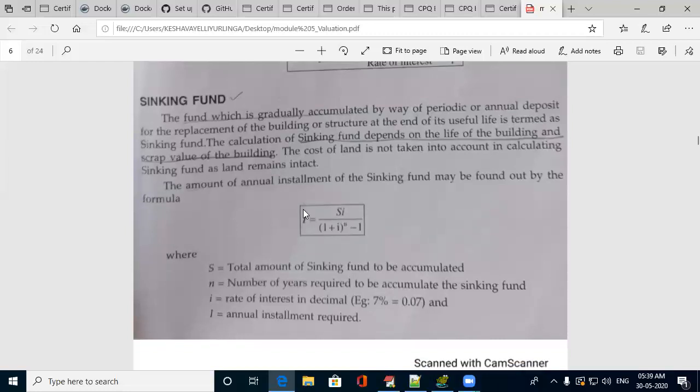It can be calculated by the formula for I. I is the annual installment required, and S is the total amount of sinking fund to be accumulated. i is the rate of interest in decimals, and n is the number of years required to accumulate the sinking fund. I is the annual installment required. This formula is to find the amount of annual installment of sinking fund. This will be useful in the problem which is at the end.